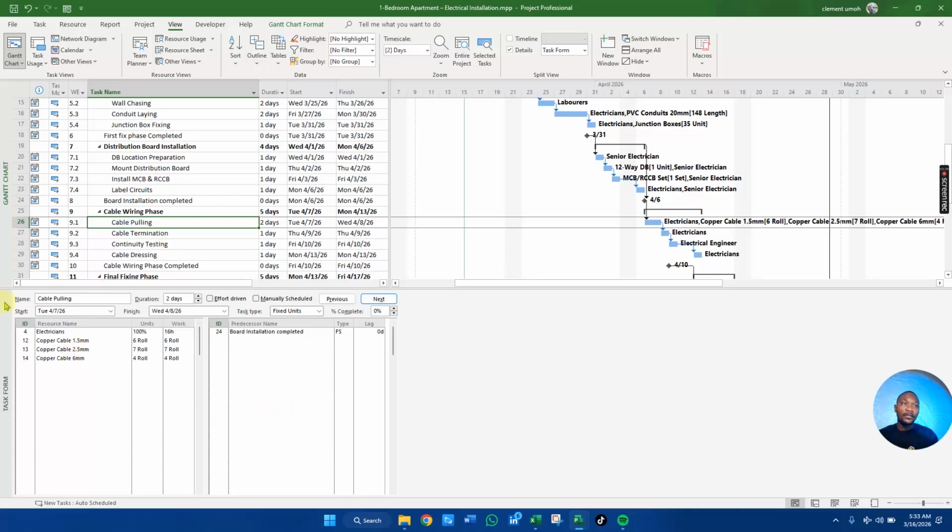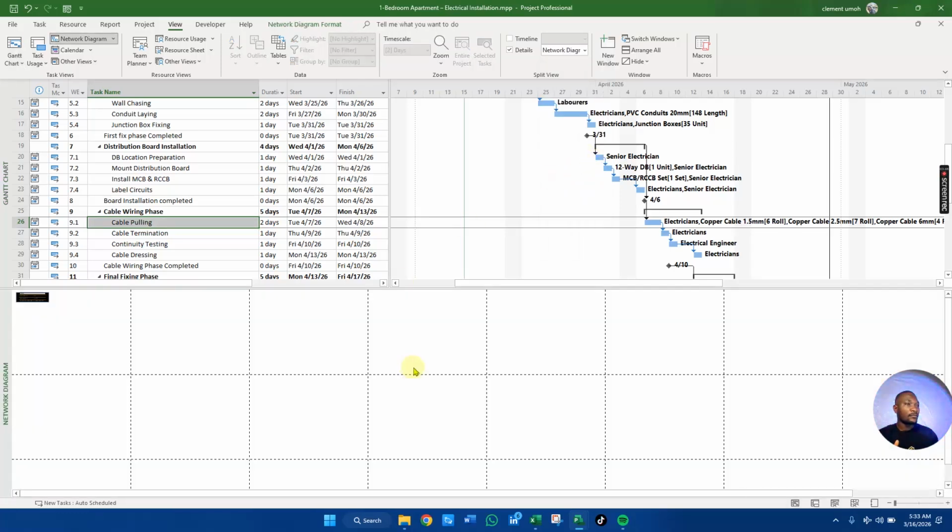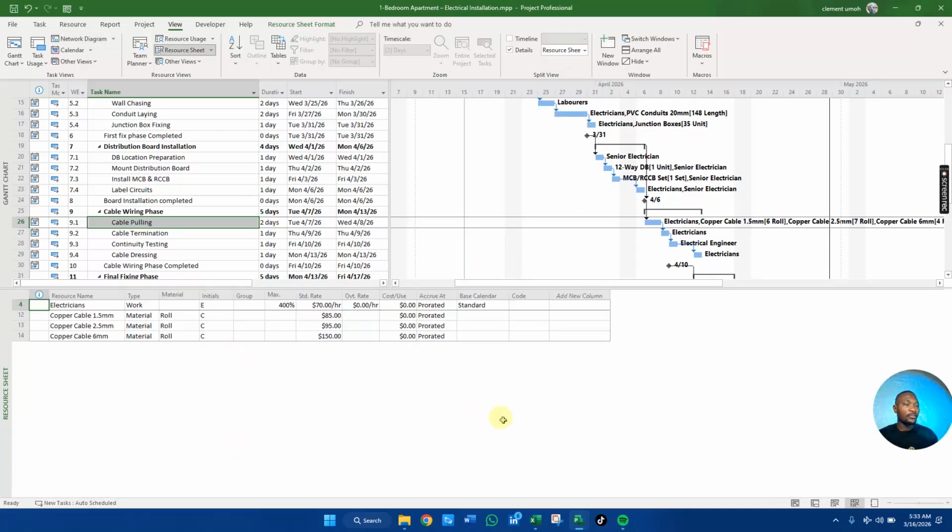So this is just about the task form. We're going to explore other features here. We'll look at the network diagram. This is the network diagram over here. Also look at our resource sheet. We want to know how many people are assigned to this particular cable and wiring.